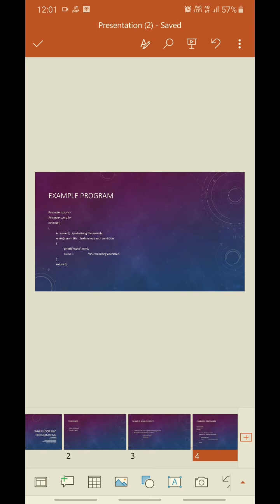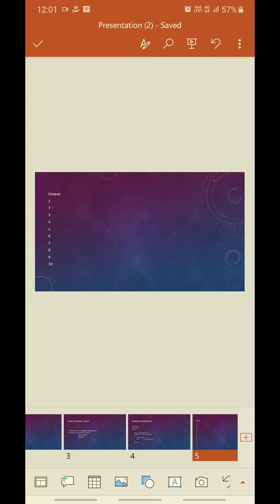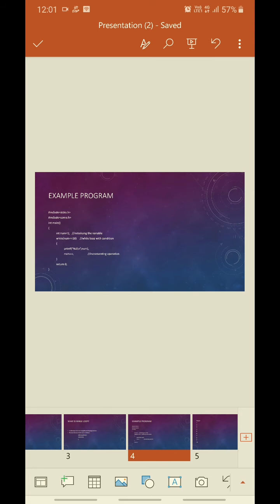The following program illustrates a while loop. So when we execute this program, we get the output as a printed series of numbers from 1 to 10 using a while loop. Here in the program, we have initialized a variable called num with value 1. We are going to print from 1 to 10, hence the variable is initialized with value 1. If you want to print from 0, then assign the value 0 during initialization.